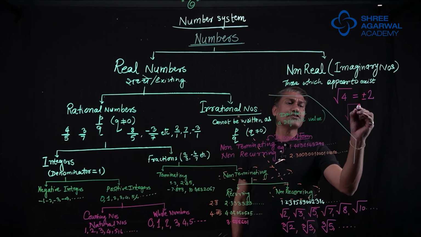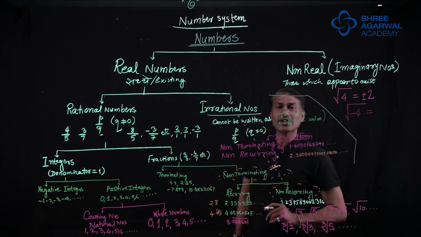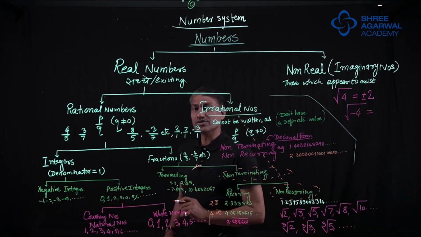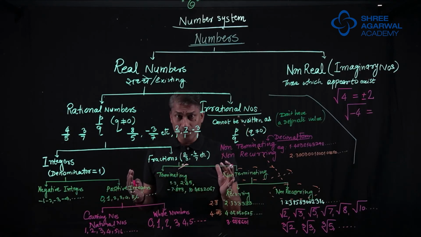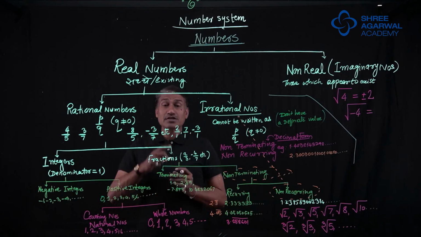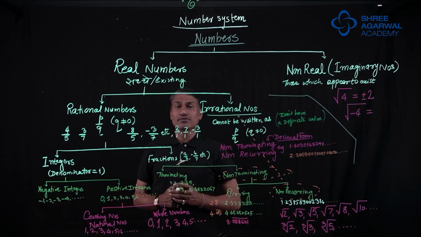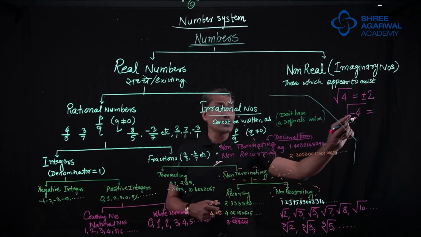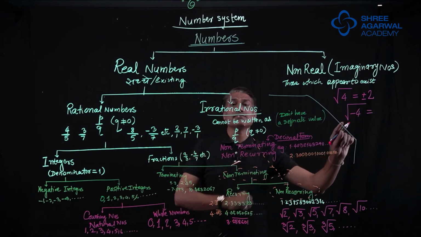But if I give you this number, square root of minus 4, now you don't have any answer. You will say, sir, this is not possible, because there is no number in the universe whose square is minus 4. The square of any number is always positive. So how to get minus 4? So this minus sign has made this number non-real.